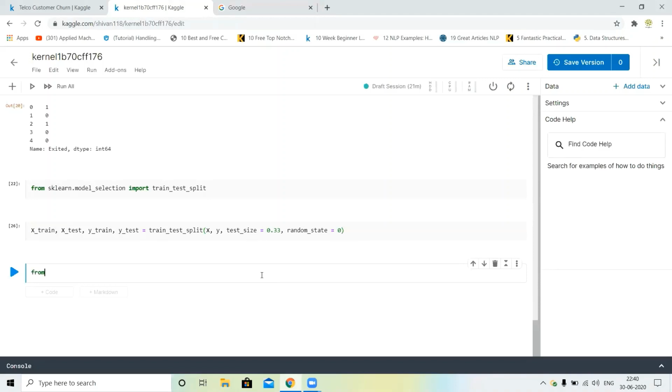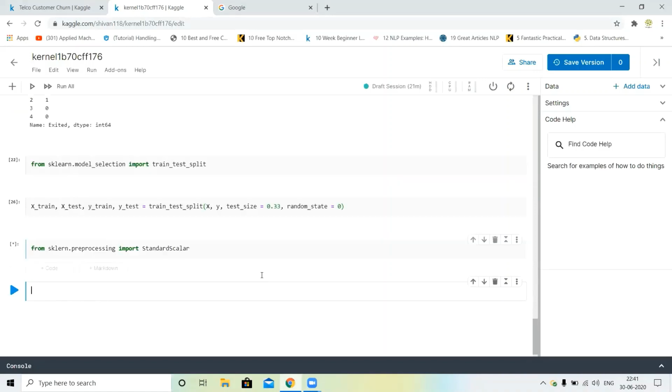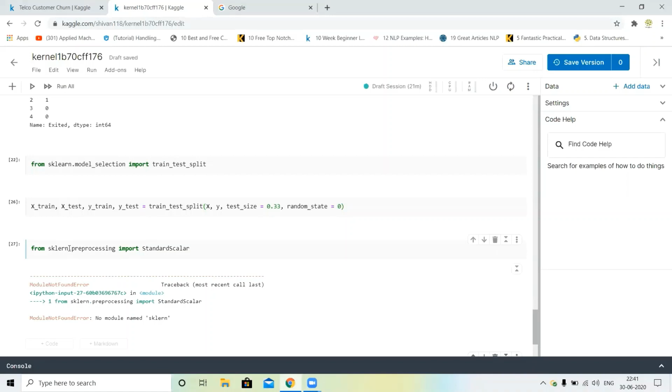So first of all, we will import the library from sklearn dot preprocessing import StandardScaler. Standard scaler.